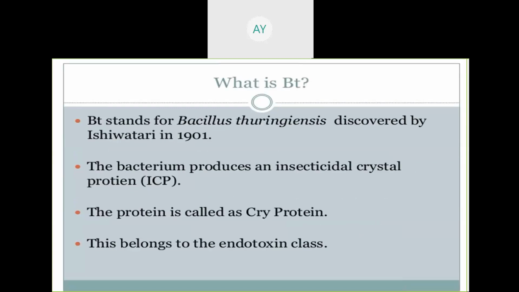Next, you know BT. What do you mean by BT? B for Bacillus, T for thuringiensis. So try to know what is the BT gene and what is the BT crystal protein.